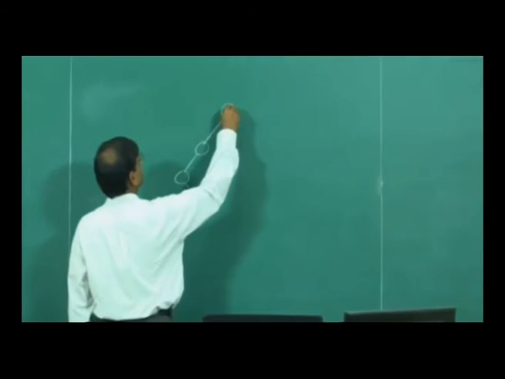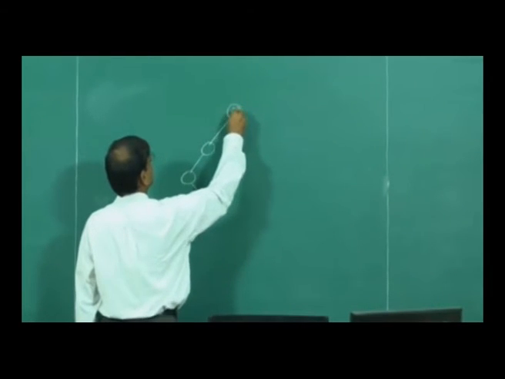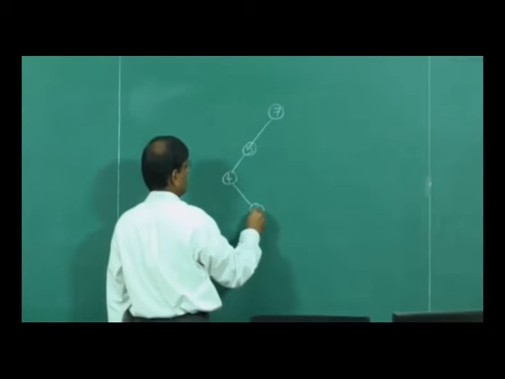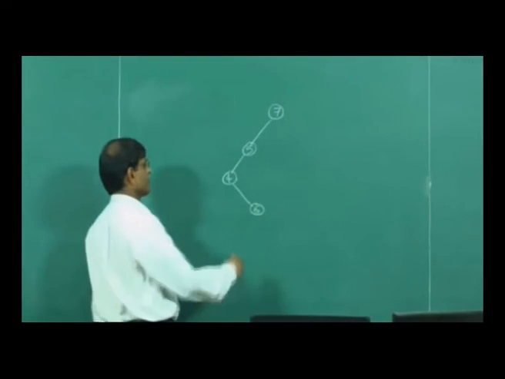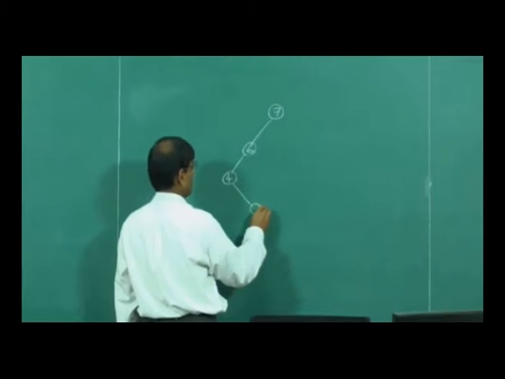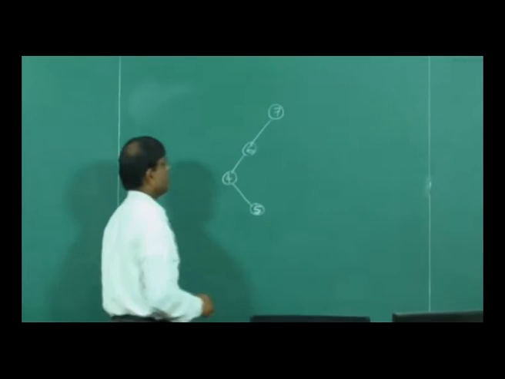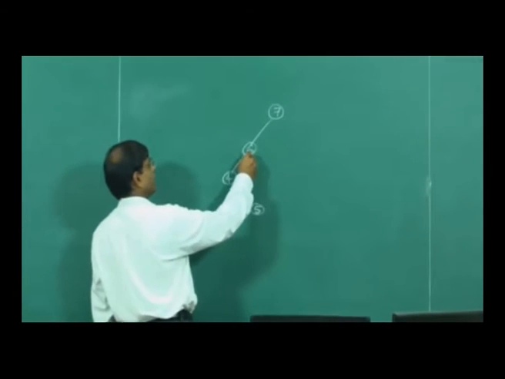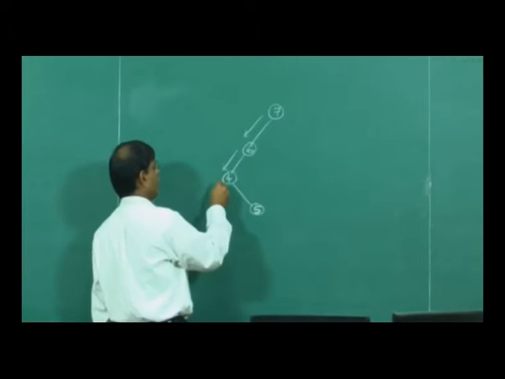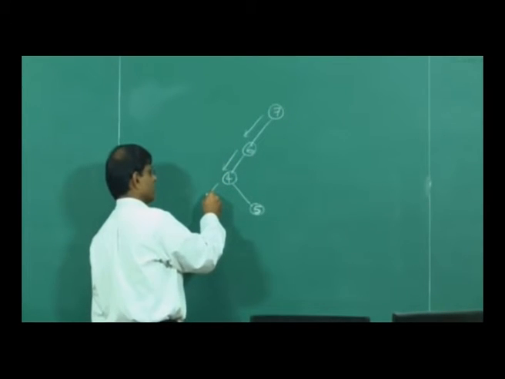So this could be 7, you could go down like this 5, you could go down like this 4, and this could be 6. This can't be 6, right? So this could be 6, this can be 5. So this is a binary search tree, right? So we start with 7, we go down the left of the tree, we go down the left of the tree, we try to go down the left of the tree, we can't.